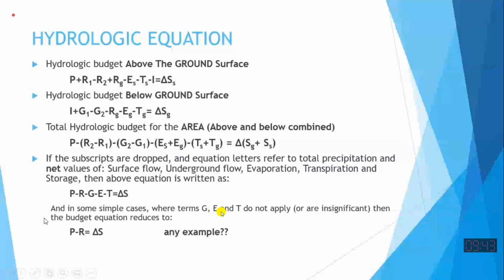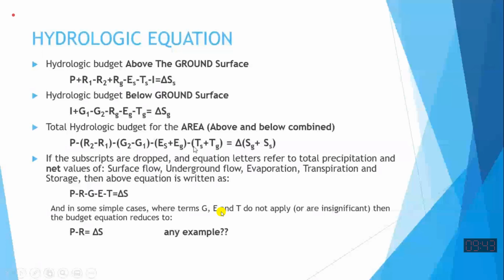If net outflow of the surface runoff is represented by R, net outflow of the groundwater is represented simply by G, net outflow through evaporation from the surface and the ground is represented by E, and T is the total transpiration.